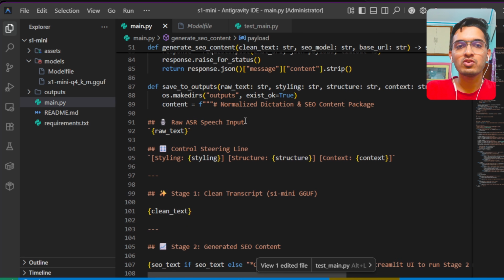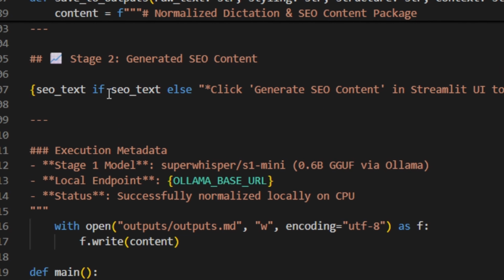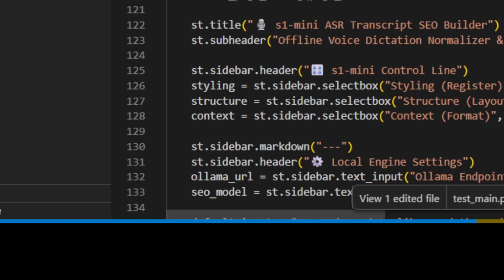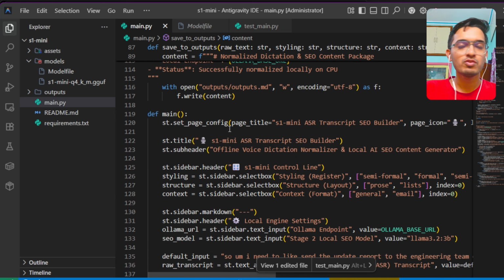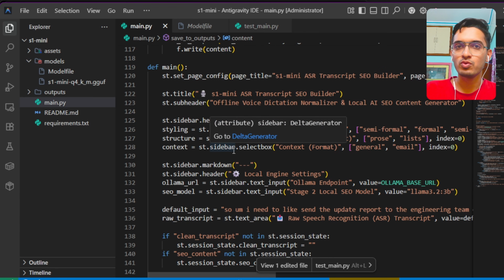And finally, once we get all the responses, I'm going to be saving the raw text, the clean text that is given from stage 1, and also all the SEO content that is given from the stage 2 model. The full report will be saved in the output subfolder in the outputs.markdown file. So I've defined the full backend logic for my application, and now I'll define the front end, like how the UI will be structured.